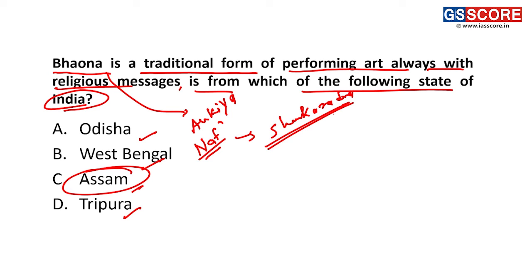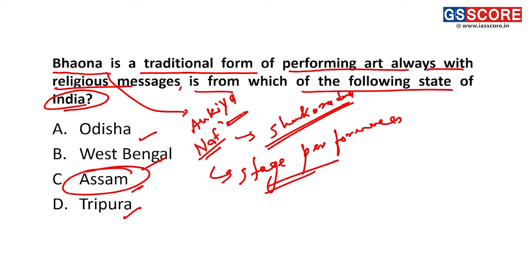Fine. So Bhavna is the stage performance of Ankiya Nat.